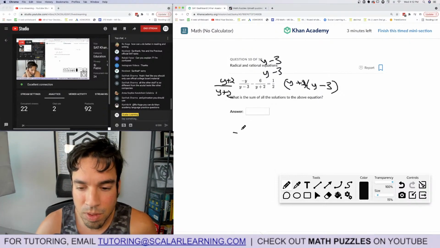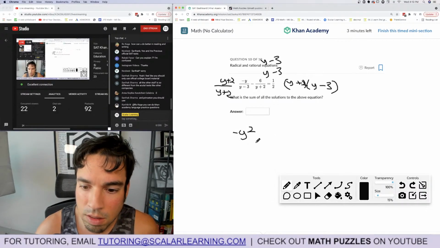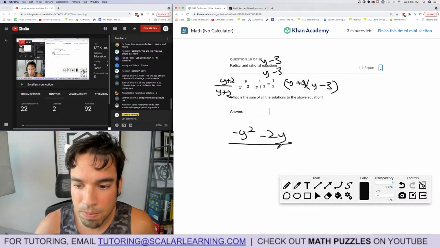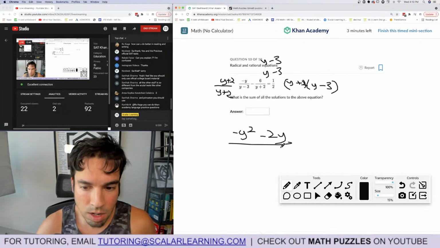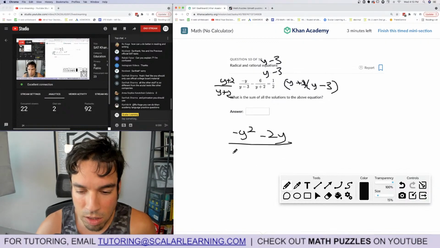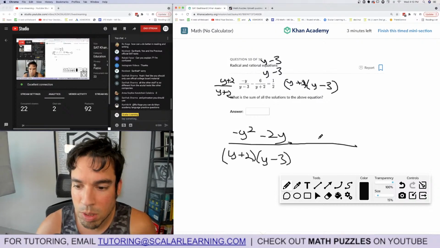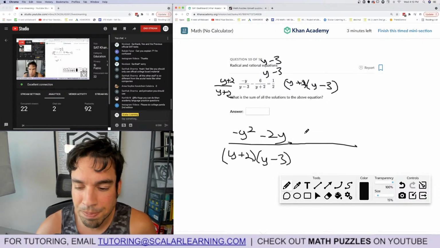So here we get negative y squared minus 2y. Okay, this is just going to take a long time. I've got to hustle. And then y plus 2, y minus 3. And then this is all going to be over the same common denominator, right?